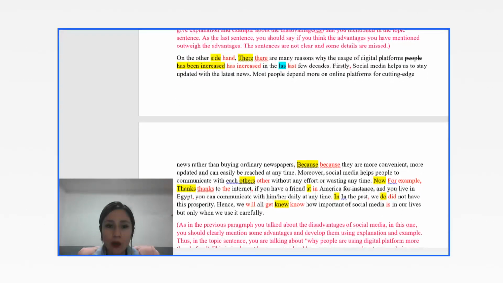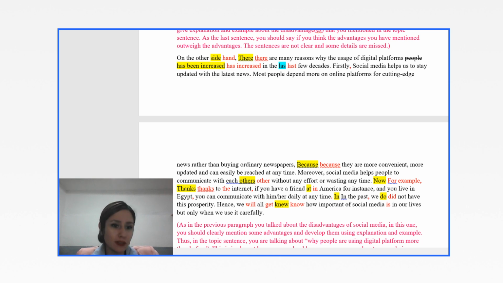Now to talk about your grammatical mistakes and vocabulary. On the other side, you'd better say on the other hand, there are many reasons there, it's not capital T, it's in the middle of your sentence and it's small t. There are many reasons why the usage of digital platforms has been increased. No, has increased, present perfect.